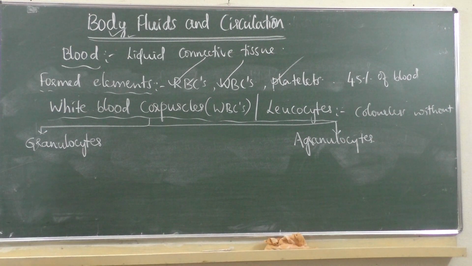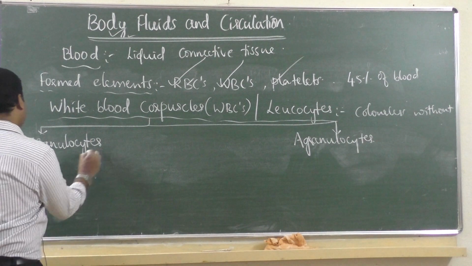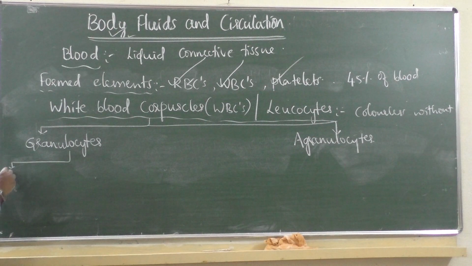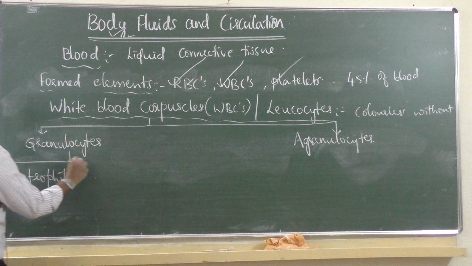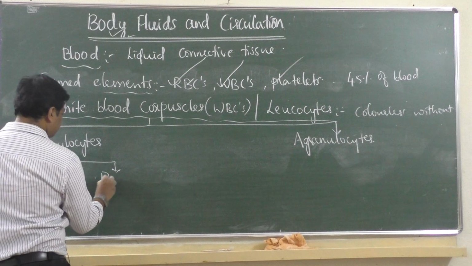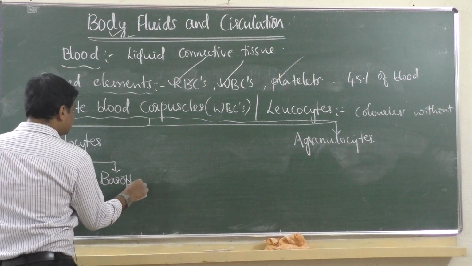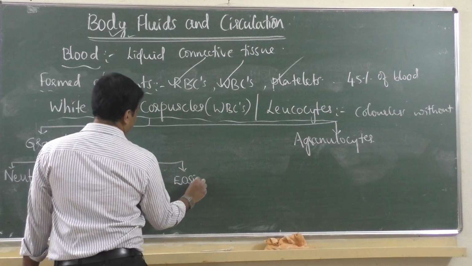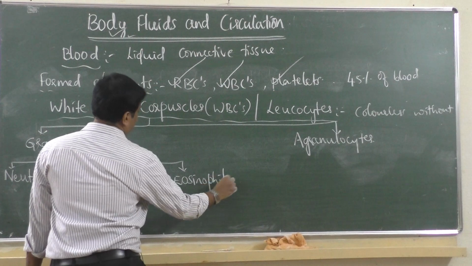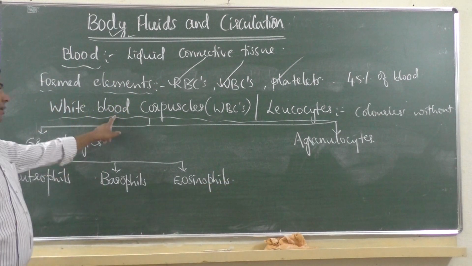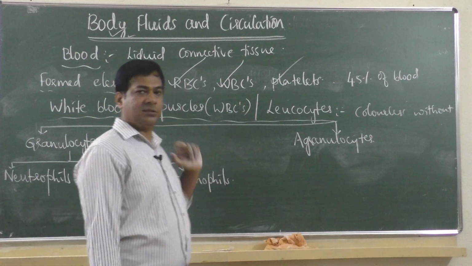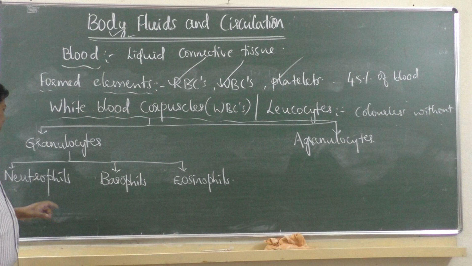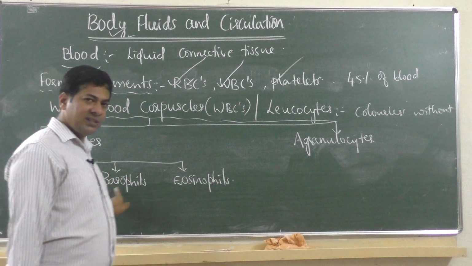Granulocytes are of three types: neutrophils is one type, basophils are another type, and the third type is eosinophils.